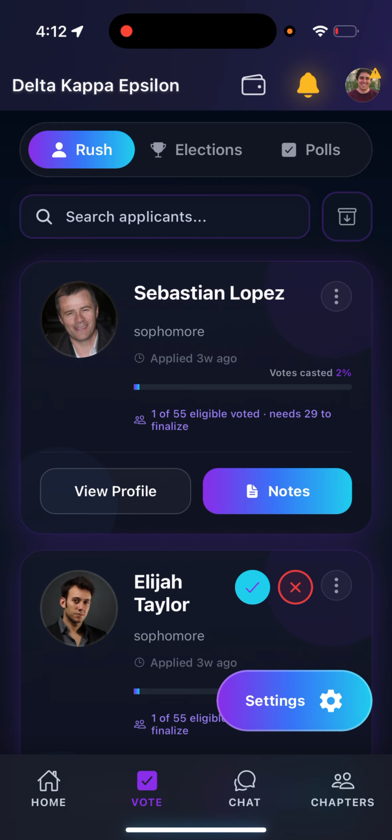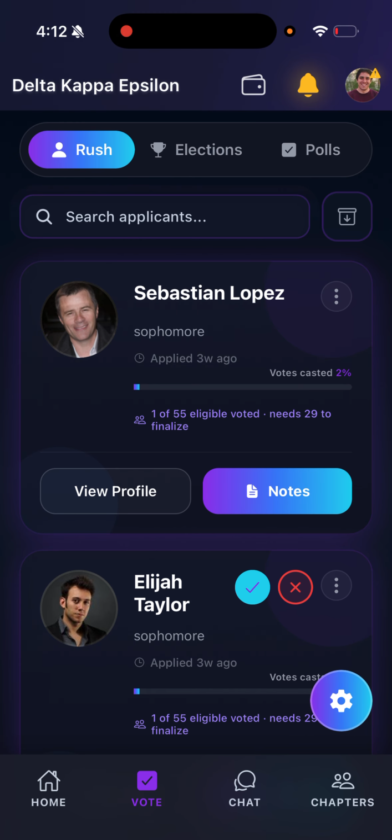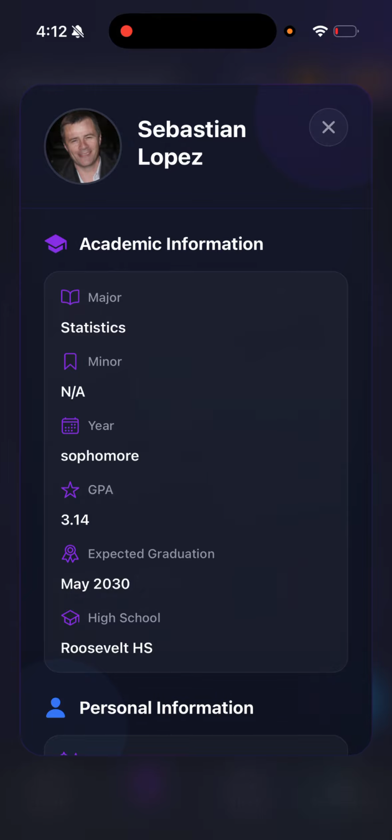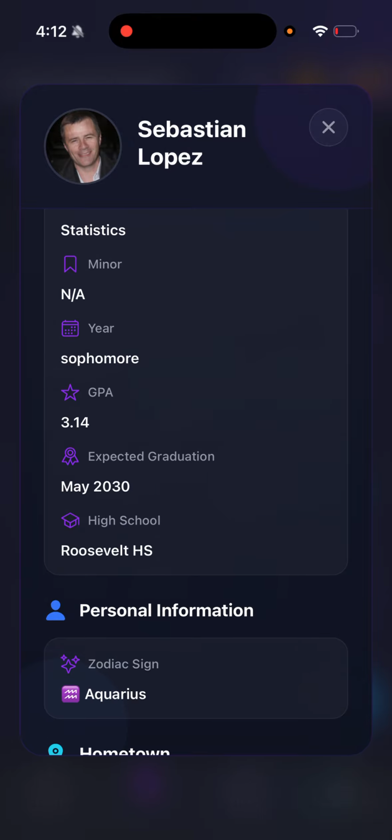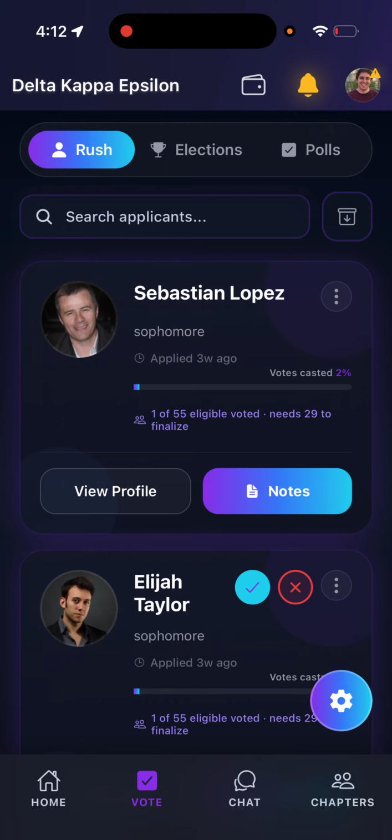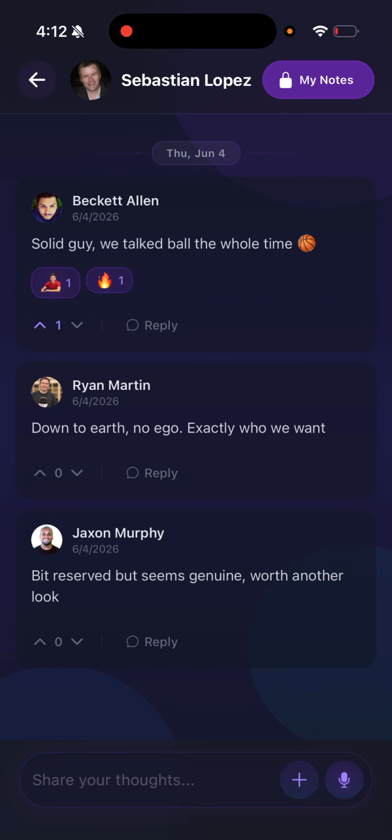Moving forward, we have the voting system. So let's say you have a rush event and there are people that are very interested. They scan the QR code and they can put in their information at this rush event. So Sebastian Lopez is a statistics major, sophomore, 3.14 GPA, whatever. As brothers, you guys can leave notes on this person like, oh, this dude's a solid guy, or he has a receding hairline, or whatever you guys think about him.